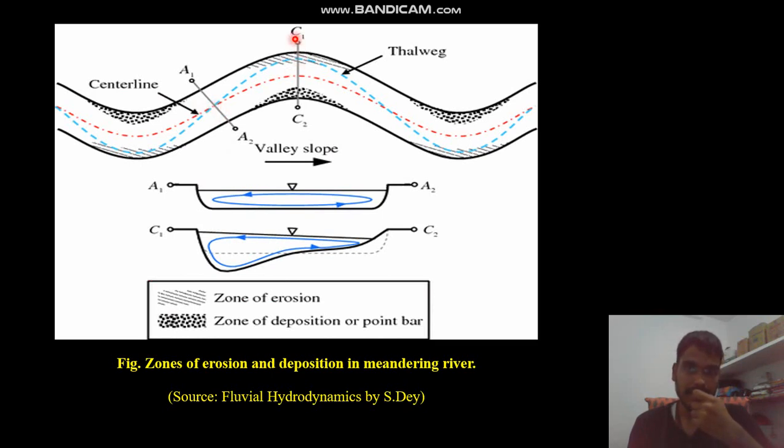But for cross section C1, C2, the point of minimum elevation will be somewhere here. You can see the red mark, so it will be very near to C1. So here the Thalweg line passes through this. It means if you trace this Thalweg line, you will find all the points of minimum elevation in this river reach.